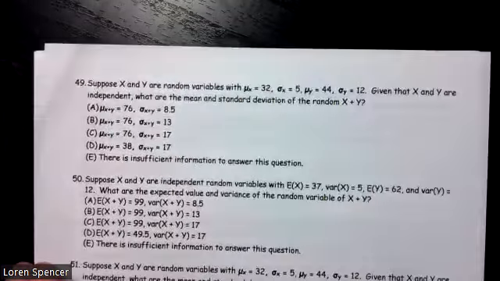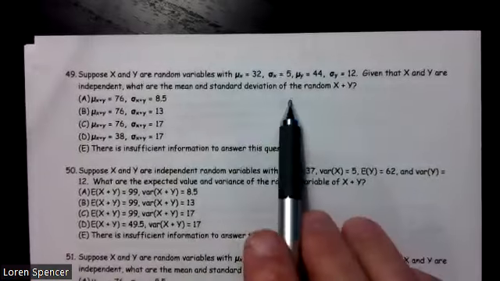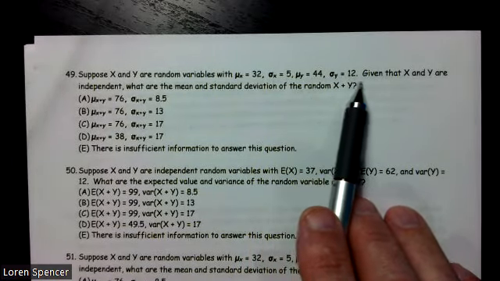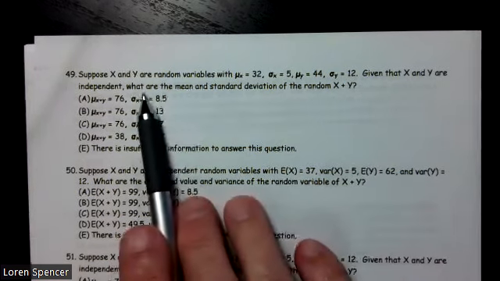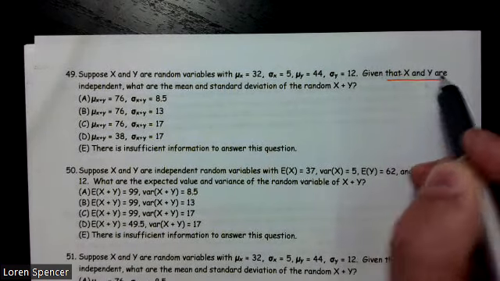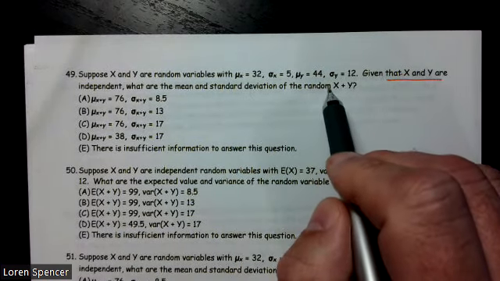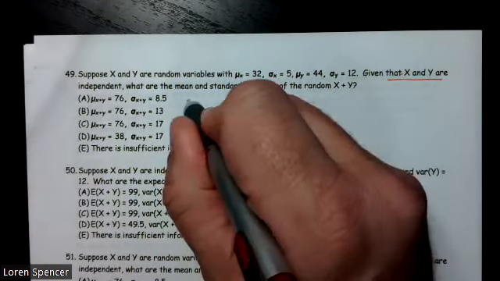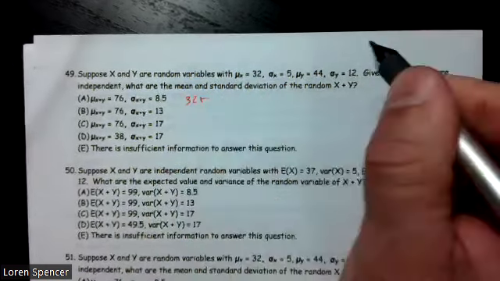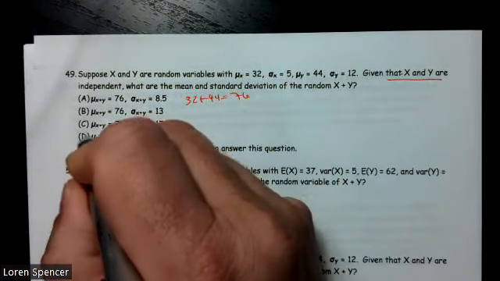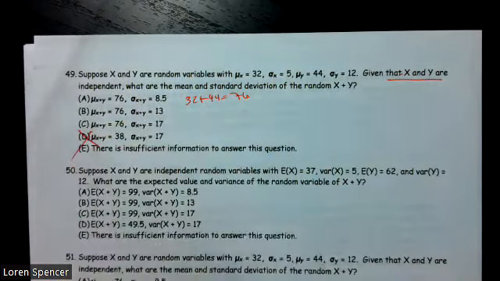Suppose X and Y are random variables. The mean of X is 32 with a standard deviation of 5. The mean of Y is 44 with a standard deviation of 12. Given that X and Y are independent, they have to be independent in order to add standard deviations. What are the mean and standard deviation of X plus Y? Well, the means you can add directly. So the mean is going to be 32 plus 44, and that'll give you 76. Well, that gets rid of D.